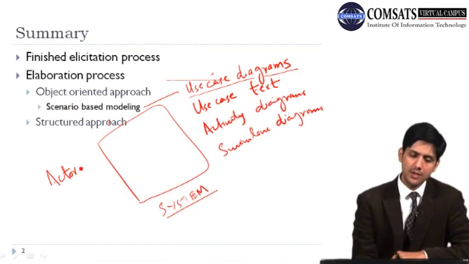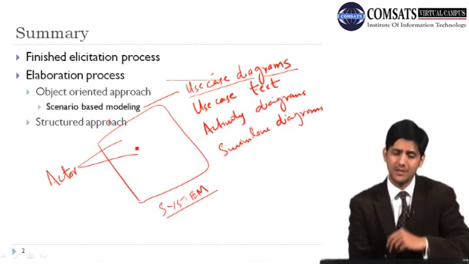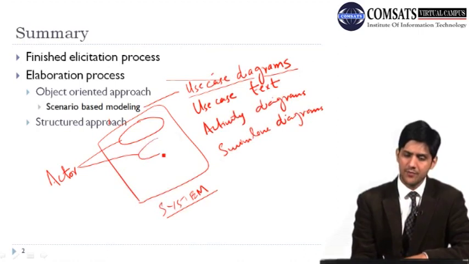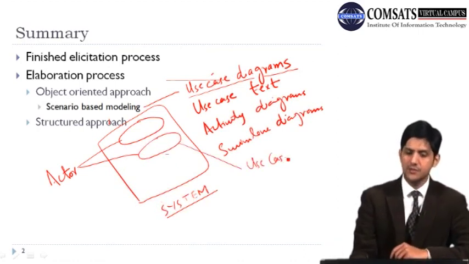So we say we have just one actor, and how is he going to interact with the system? What are the different things that he is going to do with the system? Each one of those things is basically a use case, and each one of these oval shapes is basically a use case.